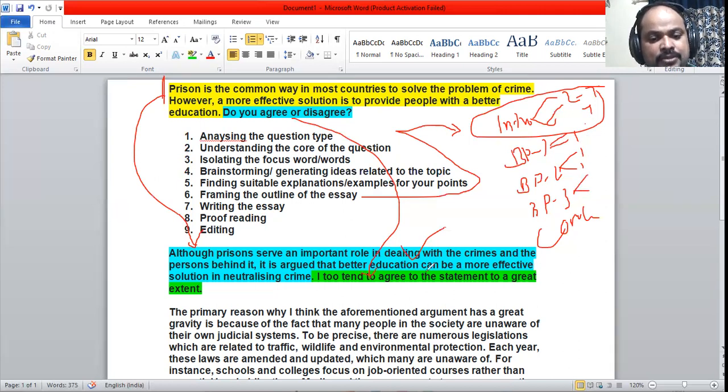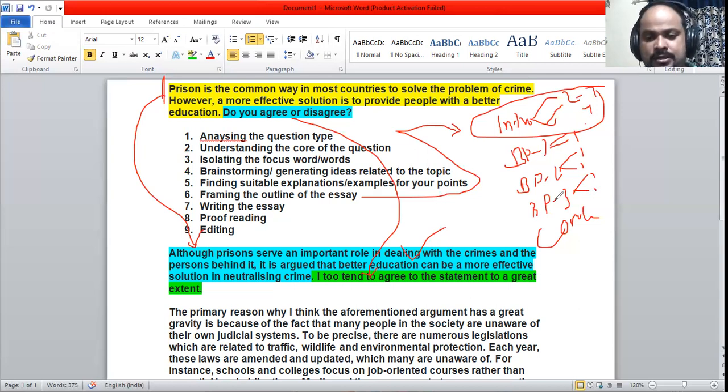And here, based on the thesis, if it is completely agree, here too, the reason why you agree or disagree, whatever it is. If you are moving with both sides, agree to a great extent or disagree to a great extent, the third paragraph will be the opposite side. Here we need an opposite side because we need to compare.